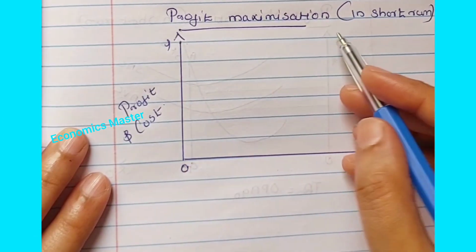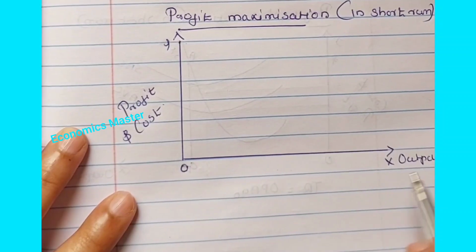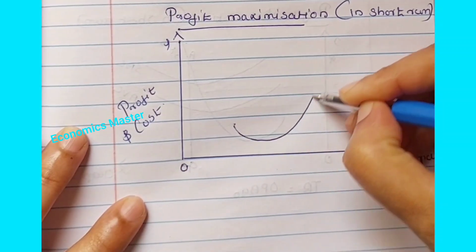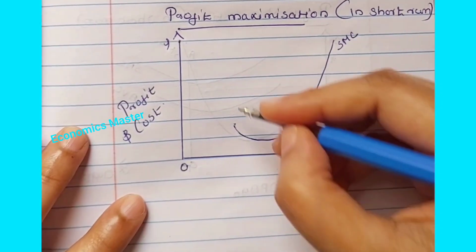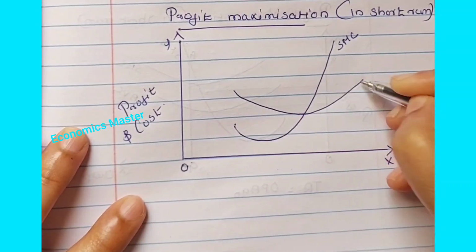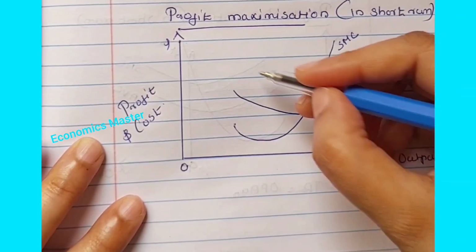Let's see profit maximization in the short run. The x-axis shows output and the y-axis shows price and cost. This is the short run marginal cost curve of the firm. This is the short run average variable cost curve of the firm.